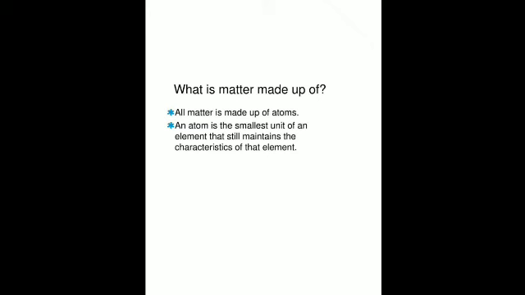An atom is the smallest unit of an element that still maintains the characteristic of that element. If we suppose we have a piece of chalk and we break it, the smallest speck of chalk, a very small piece of the chalk, will maintain the identity of chalk. Is that clear?